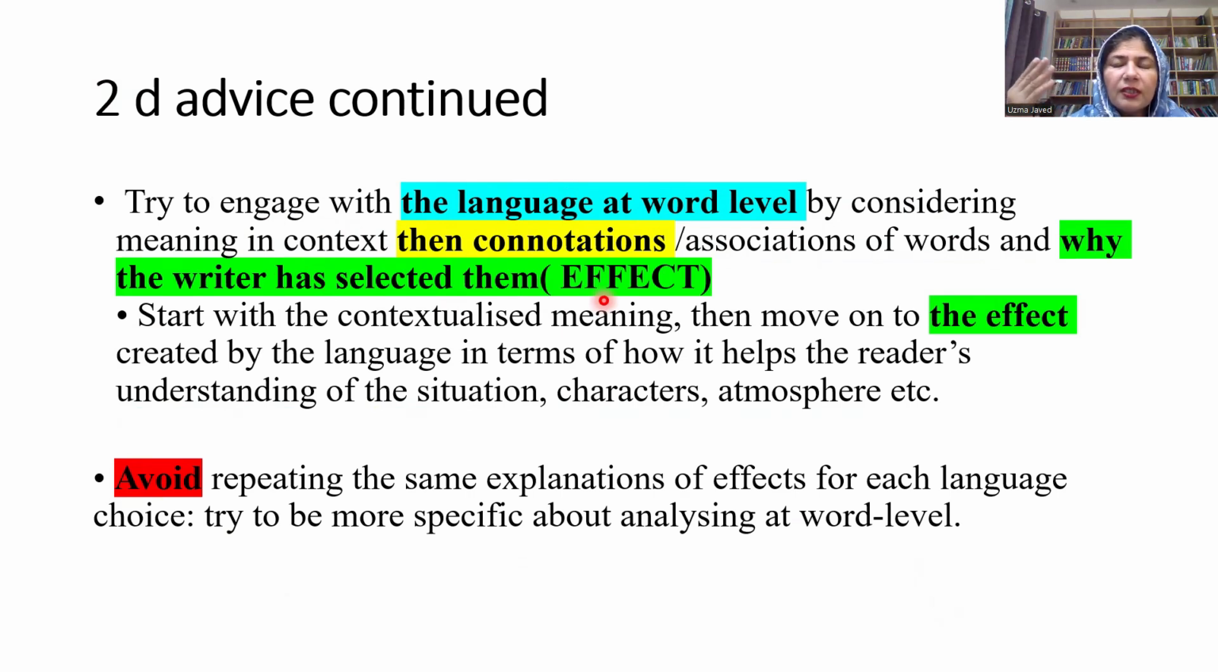Connotations mean associations. Association means, what does this word remind you of? For example, red color reminds you of danger. For example, green color reminds you of nature. So these are called connotations. Start with the contextualized meaning, then move on to the effect created by the language in terms of how it helps the reader's understanding of the situation, characters, and atmosphere. So first you will start with the contextualized meaning, and then you will write down the connotations and then the effect.